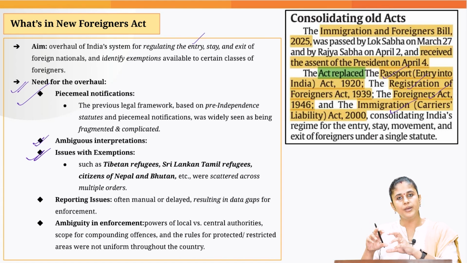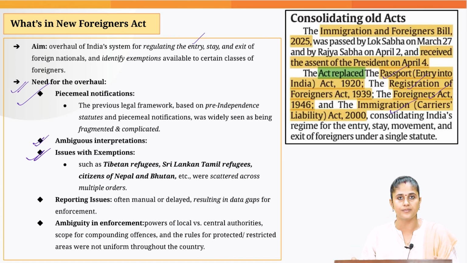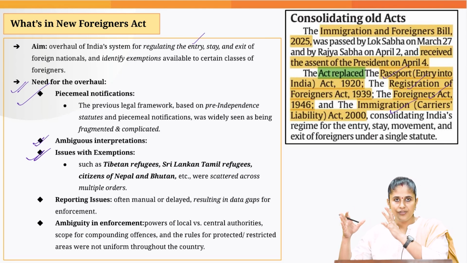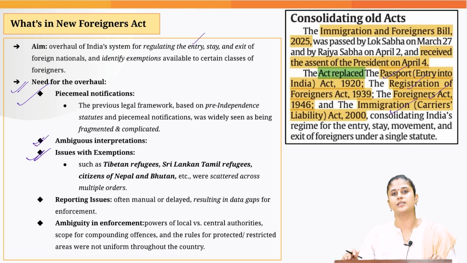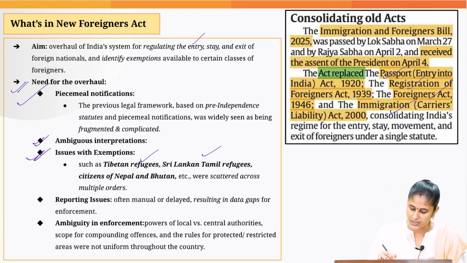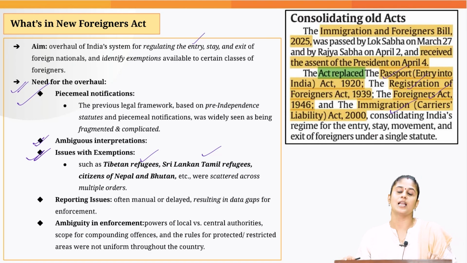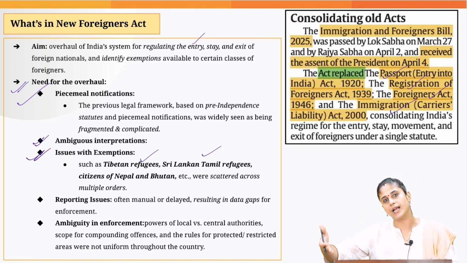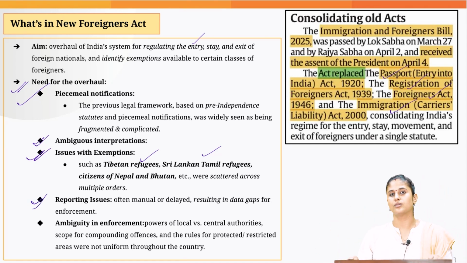Now, the government used to notify different rules and orders under different sets of acts. Now, the officer who is going to evaluate whether this document is valid or not, and whether the exemption is applicable to Tibetan refugees, Sri Lankan Tamil refugees, what kind of exemptions are applicable to these classes of refugees, it became very difficult for that officer to find out which exemption is applicable to which kind of refugees. Then there were reporting issues also.